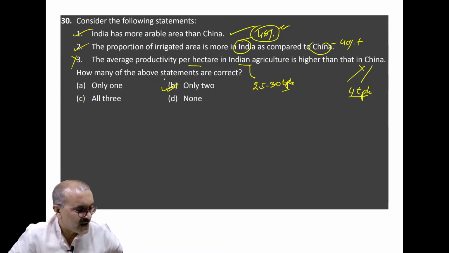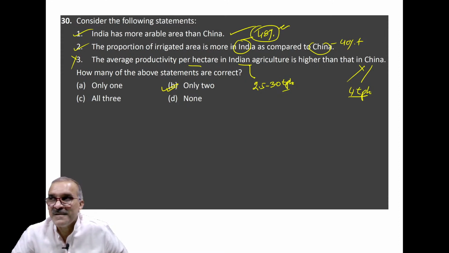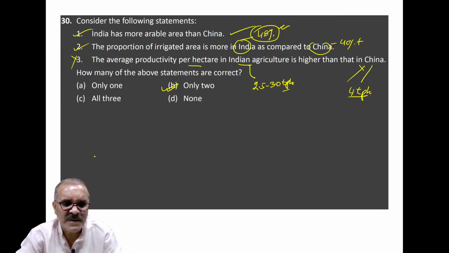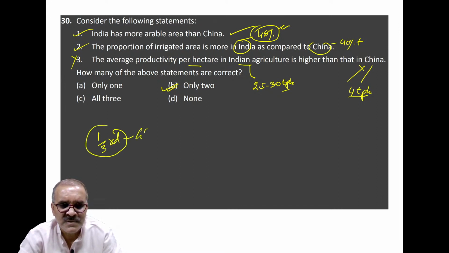These are the 30 questions which were asked this year in your exam. For me, if I include, it means around one third of questions belong to GS economy.